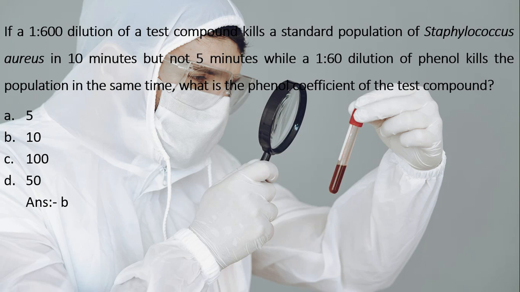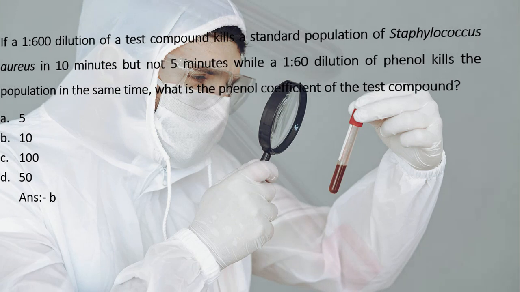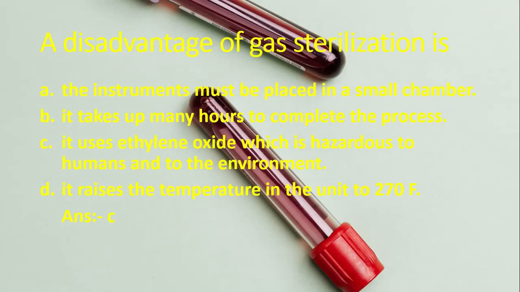The disadvantage of gas sterilization is: A. The instruments must be placed in a small chamber. B. It takes many hours to complete the process. C. It uses ethylene oxide, which is hazardous to humans and to the environment. D. It raises the temperature in the unit to 70 Fahrenheit. Answer is C. It uses ethylene oxide, which is hazardous to humans and to the environment.